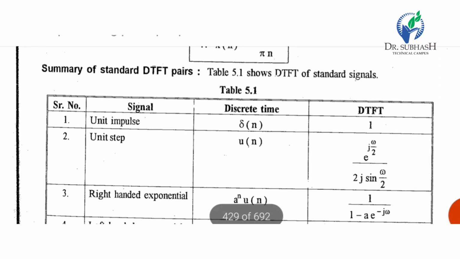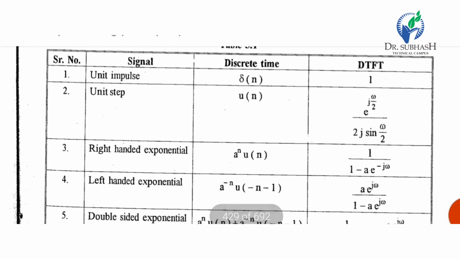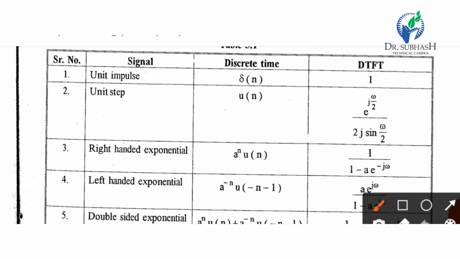The summary of standard DTFT pairs. First is the signal, second is the discrete time signal, and its DTFT. First, the unit impulse delta n: the DTFT is 1.